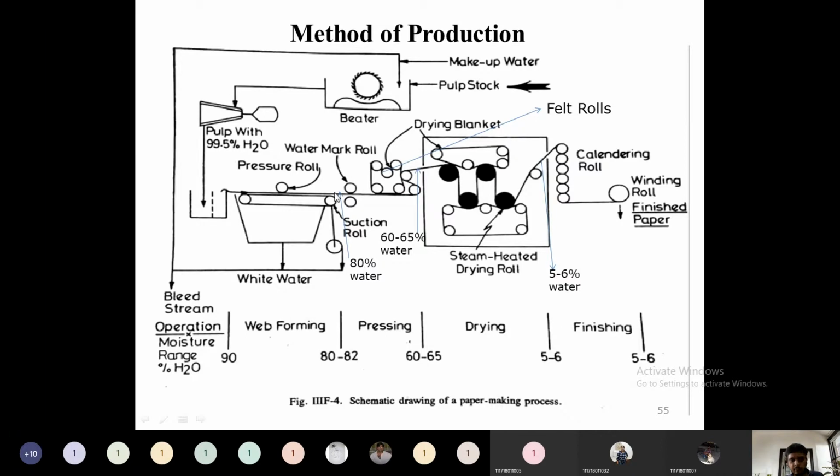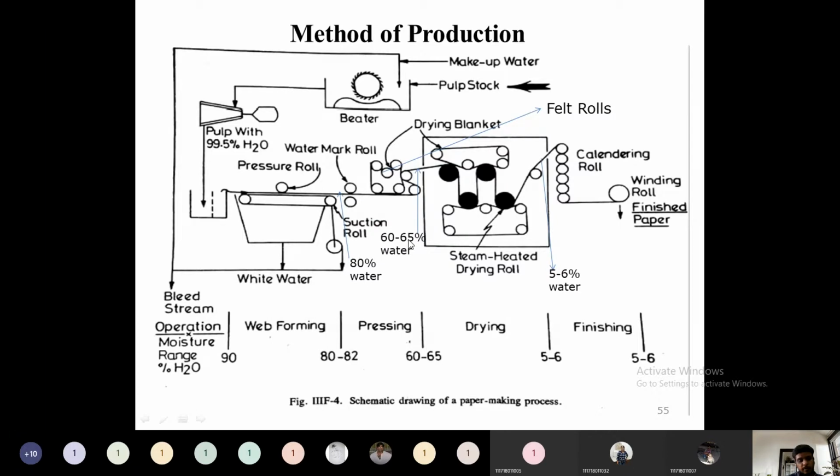This sheet will be sent to the pressing of the wet web through a series of rolls. These rolls are called felt rolls. So this water content will be lowered by application of a mild pressure. Very mild pressure will be applied by passing through some felt rolls. Then after passing through these felt rolls, the water content in that sheet will be 60 to 65%.